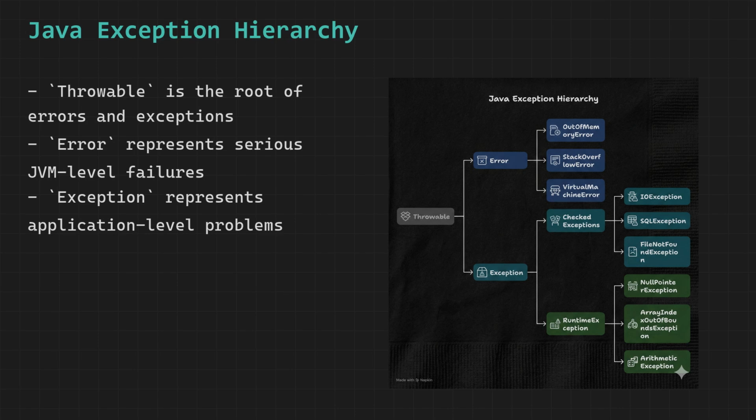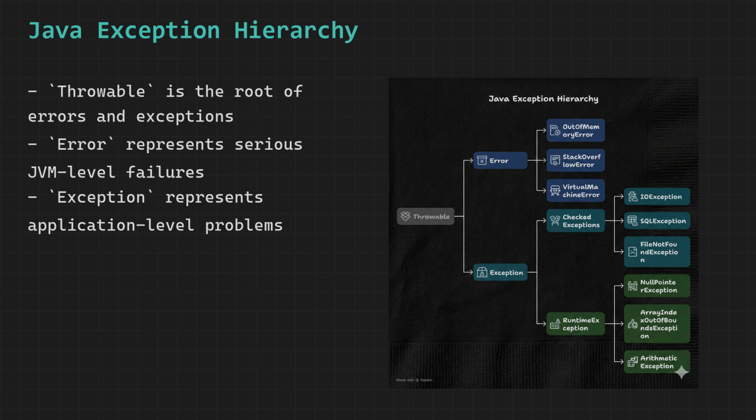Before learning how to handle exceptions, you need to understand what they are and how Java organizes them. In Java, when something goes wrong during program execution, Java creates an object to represent that problem. That object is an instance of a class that belongs to the exception hierarchy. Understanding this hierarchy tells you exactly what you are dealing with and what you can and cannot handle.